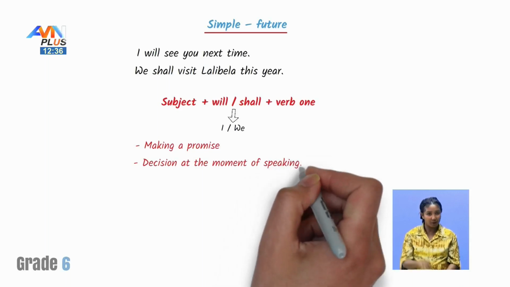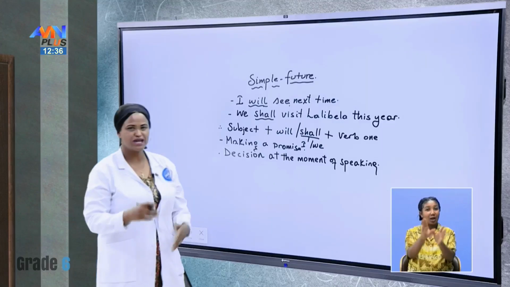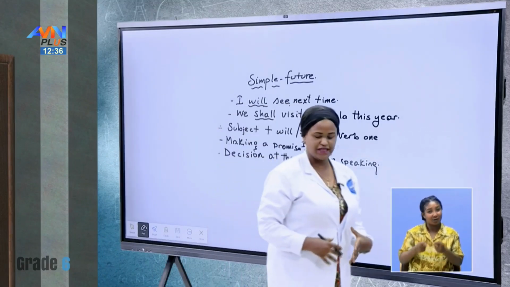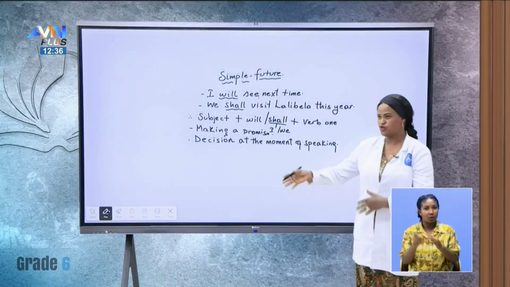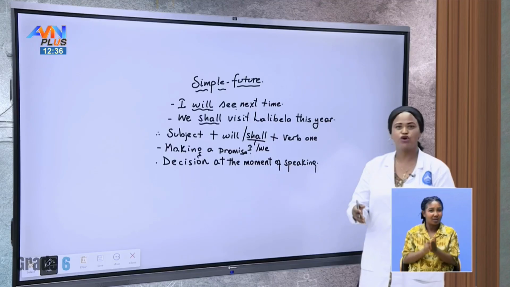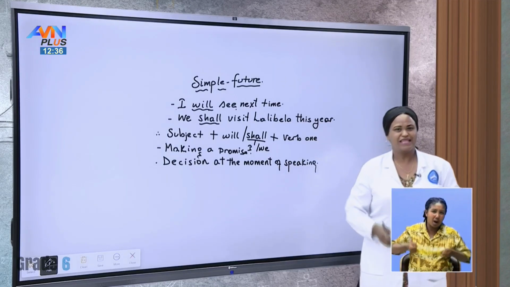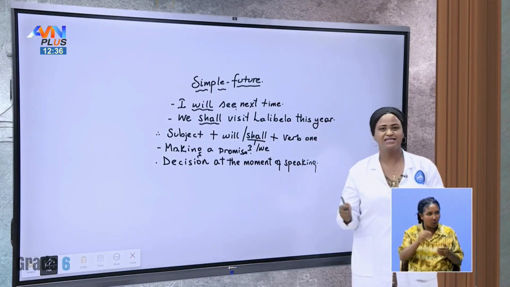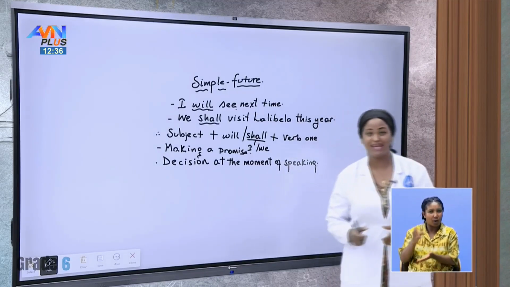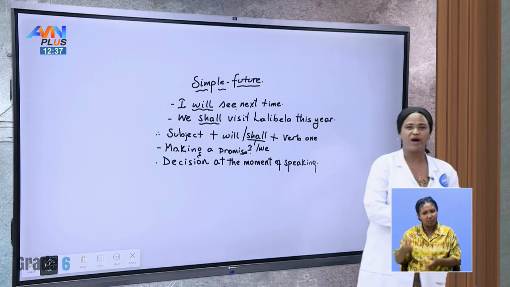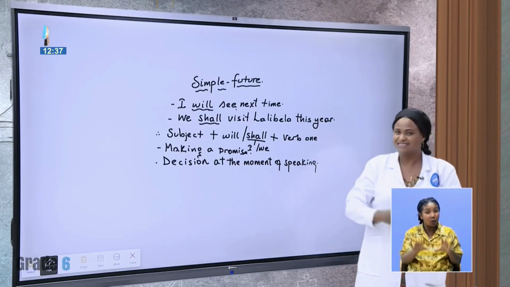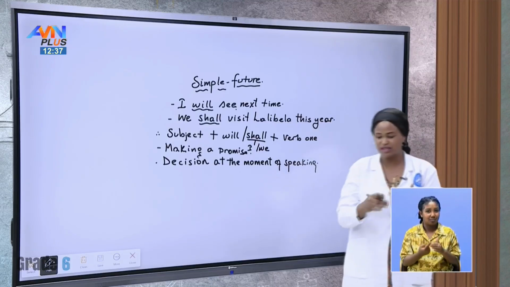Yes? For example, let me give you more example on this one. You are just walking in a roadway with your friend, and then suddenly you see something in your way, yeah? So you change your mind. For example, you see an old woman carrying a bag. Then suddenly you just change your mind, and what do you say? I will help you, yes? Or I will carry the bag for this woman. That is what? A decision that you make suddenly, on the moment or on the time of speaking.